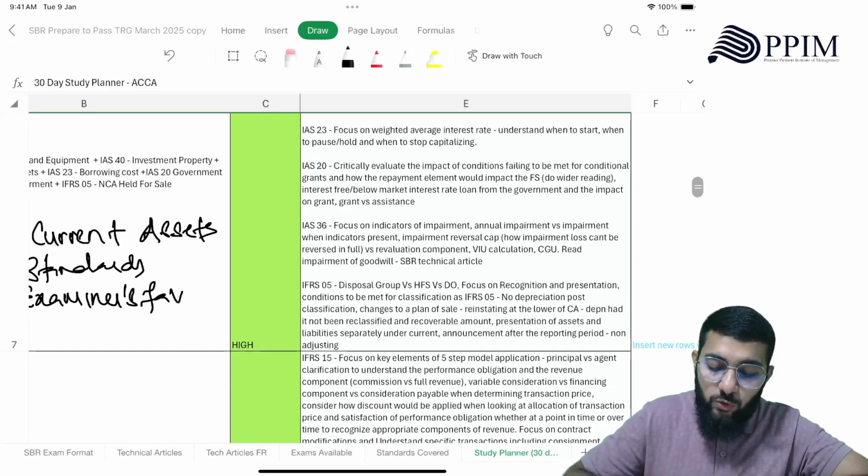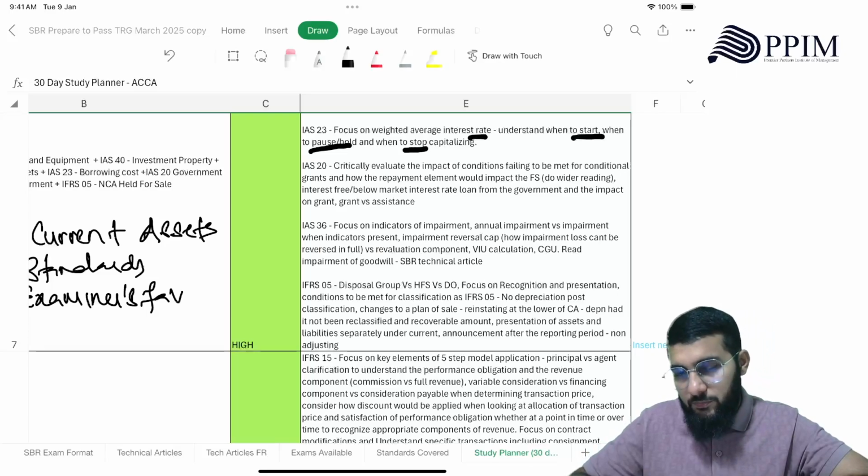IAS 23, you should focus on the weighted average interest rate. Understand when to commence or start, when to pause or hold, and cease, you call it in other terms. So when to commence, when to hold, when to cease, right? When to stop capitalizing. Okay.